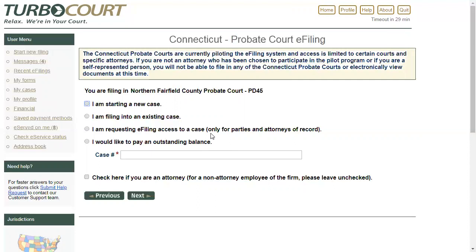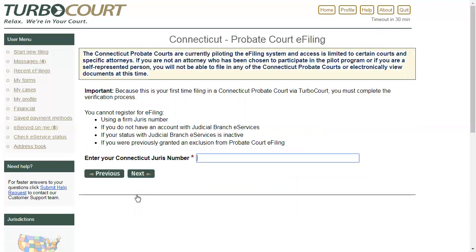So in this first scenario, I want to, for example, start a new case in this court. I'm an attorney. So I click the first option, I'm starting a new case. And you'll notice below there's a checkbox here that says, check here if you are an attorney. So if I'm a paralegal, obviously I wouldn't, but I am an attorney. So I'm going to go ahead and check that box. When I click Next, TurboCourt says, hold on, we don't know who you are yet. We need to verify you with these services. So it's a very simple process. Provide your juris number. I'm going to go ahead and do that right now.